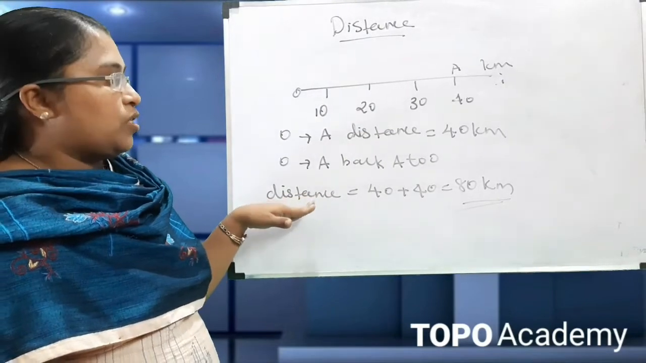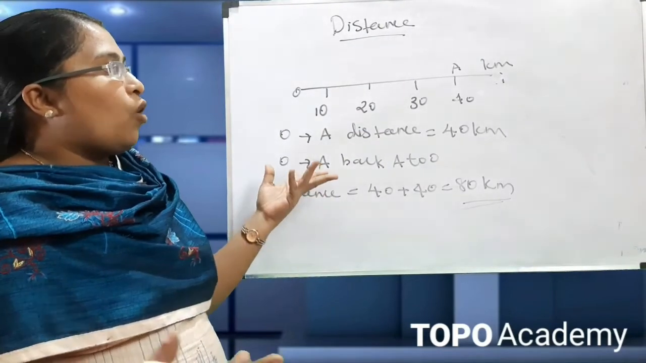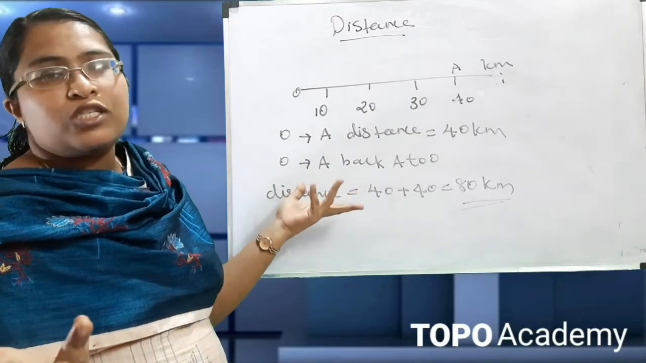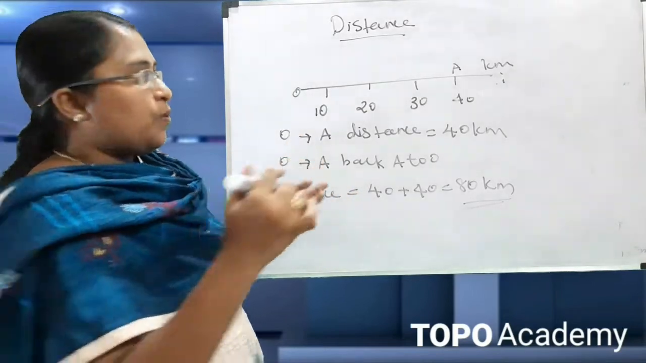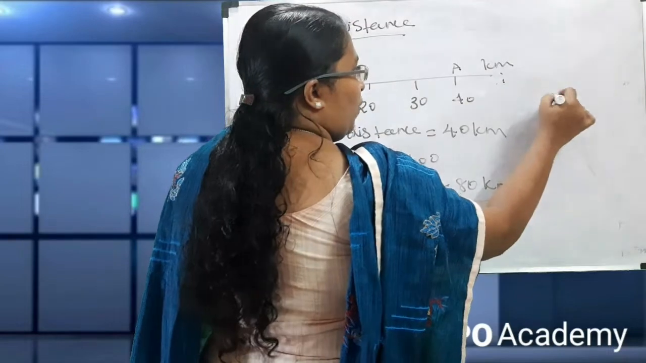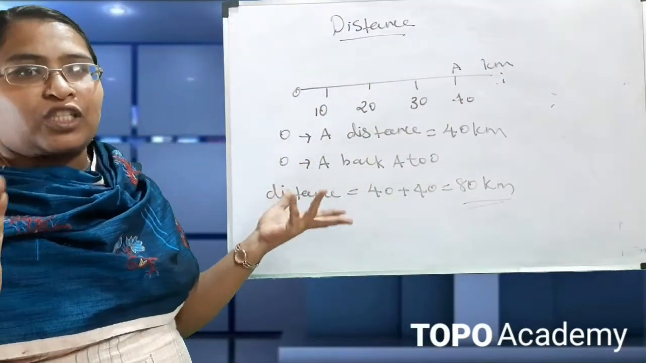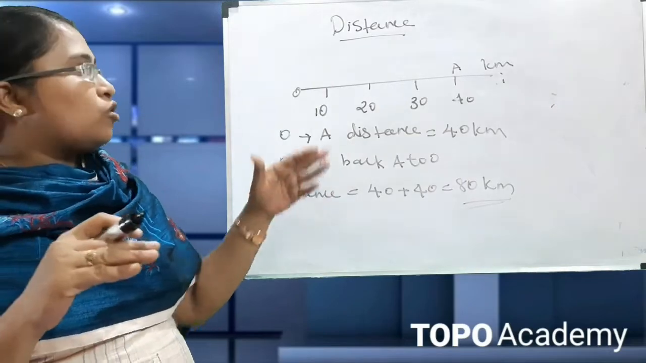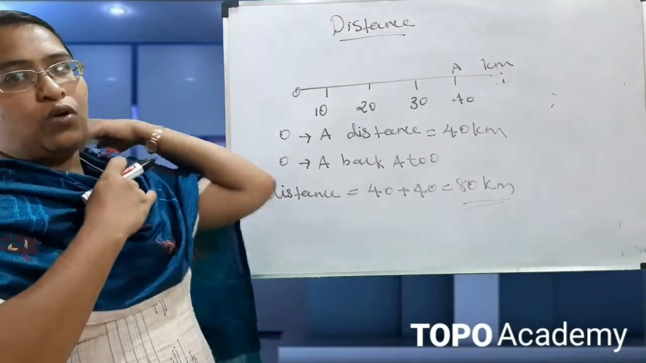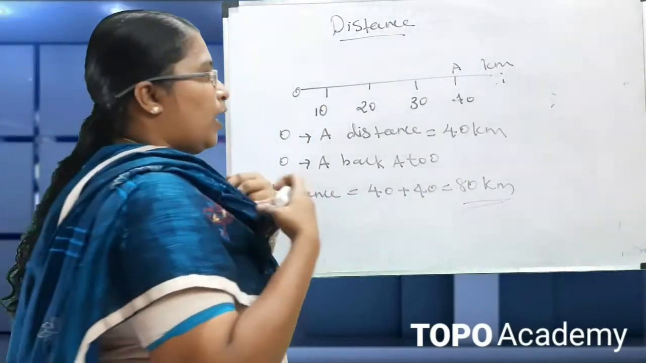So that is the distance. And the distance has only magnitude, but the direction is not specified here. If the direction were specified, we would have to put an arrow mark here. There is no arrow mark, and the direction in which the object is moving is not specified. So the distance is a scalar quantity. It has only magnitude and no direction.